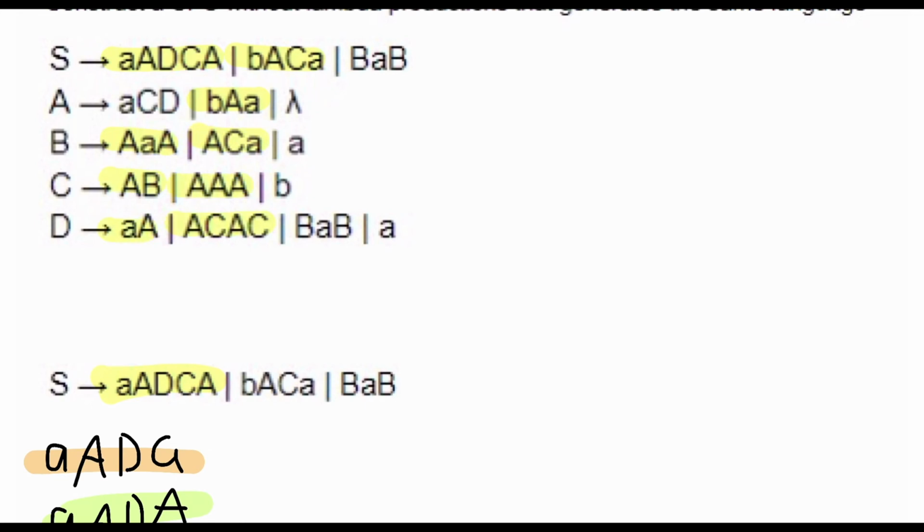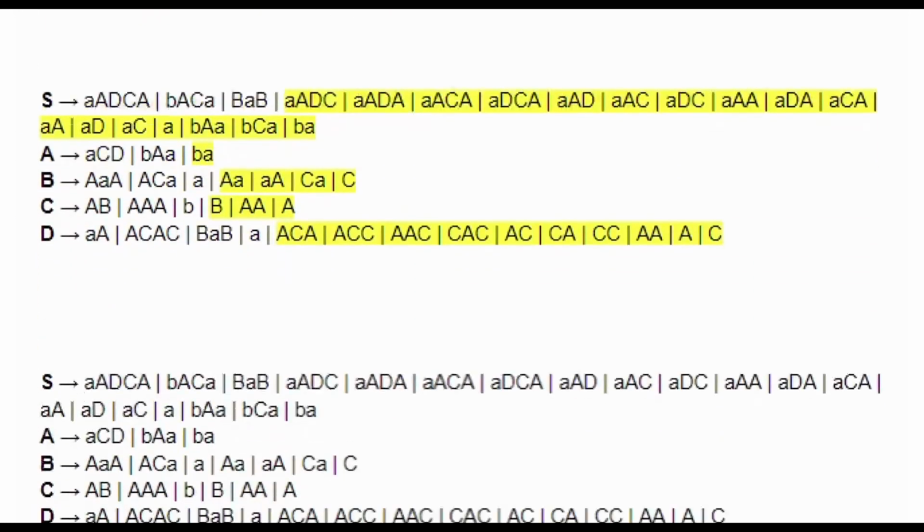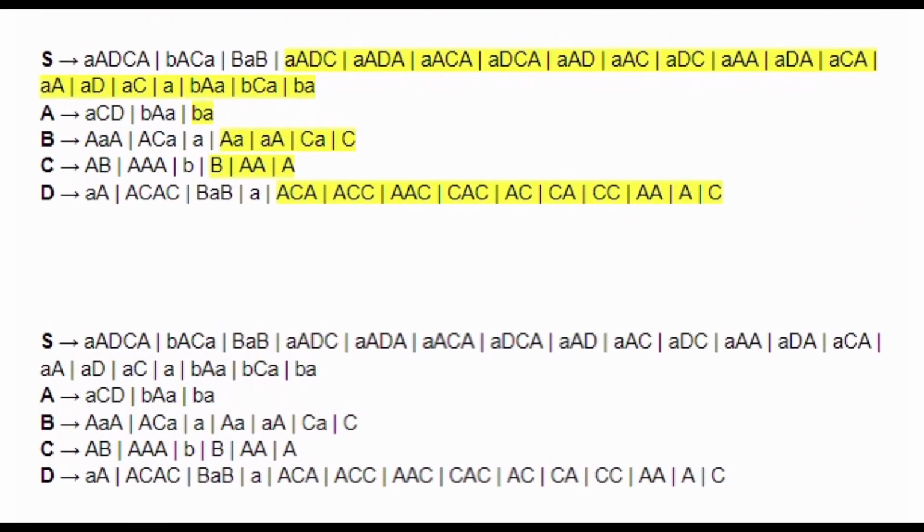Okay? We do not do BAB, ACD, and these. And of course, these. We don't break them down because they do not have a capital A in them, only because this capital A right here had a lambda. Now, if B had a lambda, then we would also break down BAB and BAB here. So I'll show you the result of this answer.